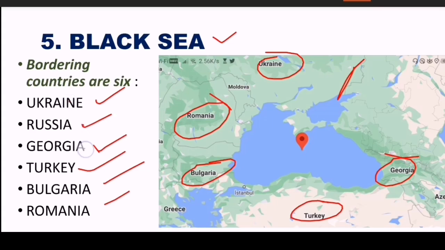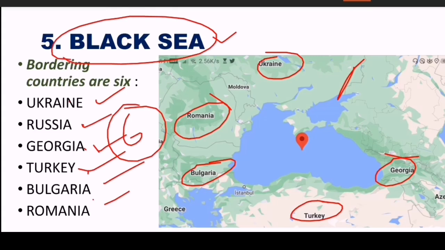So 1, 2, 3, 4, 5, 6 countries are bordered with the Black Sea. Ukraine, Russia, Georgia, Turkey, Bulgaria, Romania are the 6 bordering countries of the Black Sea. So the Black Sea, Red Sea, Mediterranean Sea, Caspian Sea, these are famous seas and many times came in the news. That's why we can expect a question in the coming prelims examination.